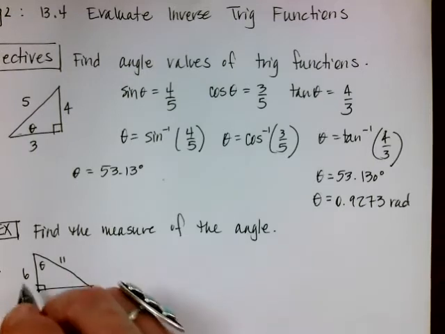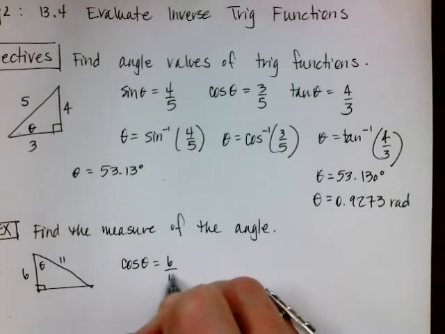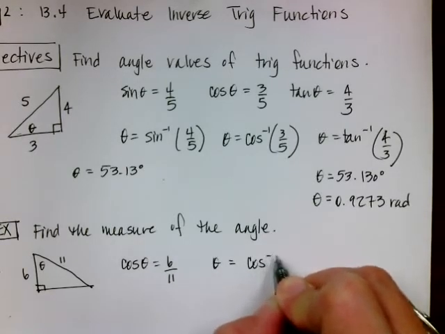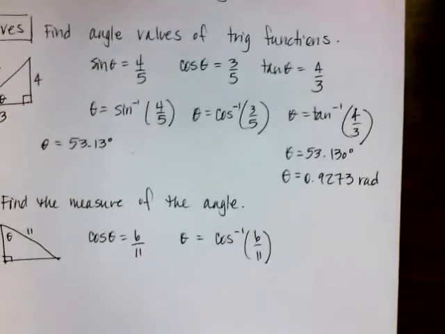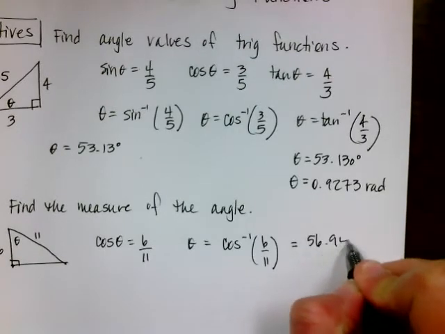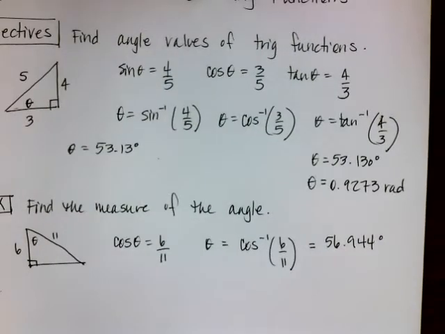I'm going to do the cosine of theta since I know the adjacent, so the cosine of theta is 6 over 11. Then theta is going to equal the inverse cosine of 6 over 11. I'm going to do it just in degrees just to save time, and I'm going to get 56.944 degrees. Okay, remember we always do 3 decimal places.